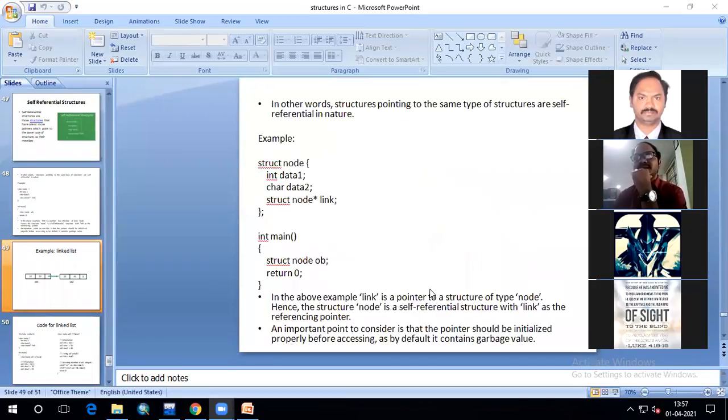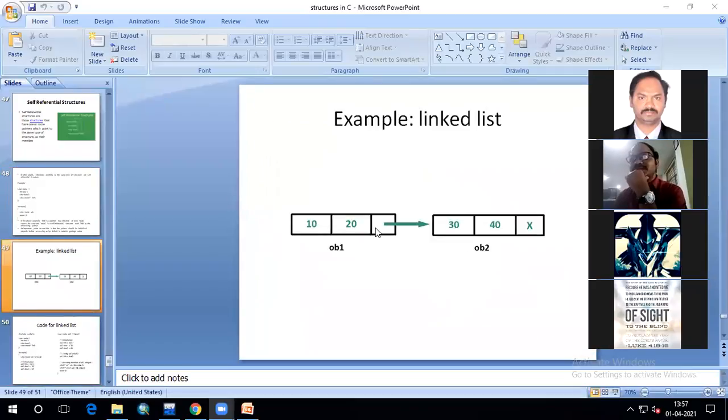Here also null initially. After that, I need to establish a connection from object 1 to object 2. Are you seeing this? Object 1 to object 2, there will be a link. So I want to establish a link. What is the meaning of this arrow? Whatever the address of object 2 is, that is stored inside this pointer link.